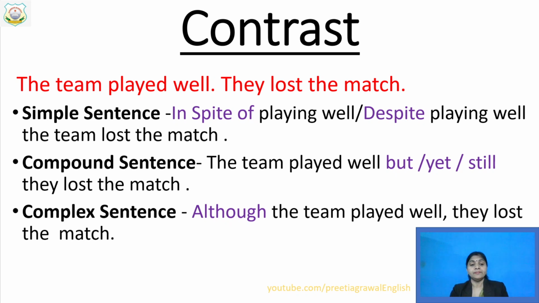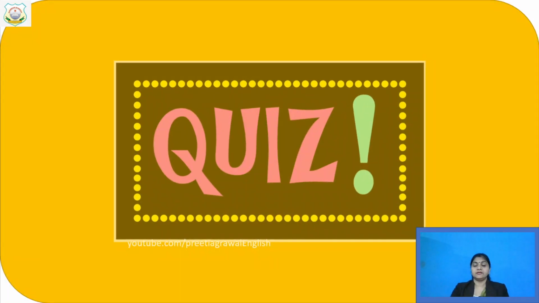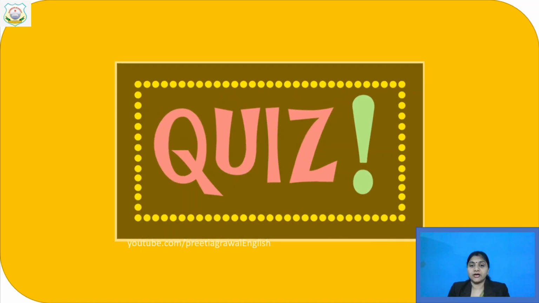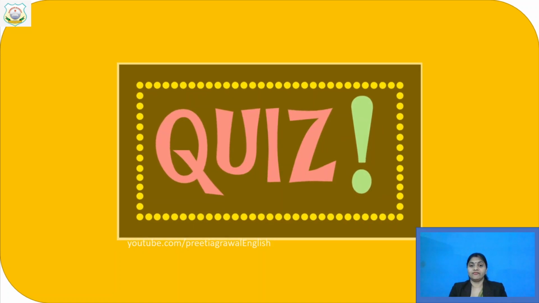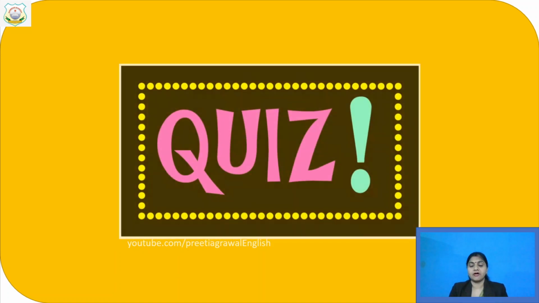So, in compound and complex, there are two finite verbs. Played, one finite verb. Lost, another finite verb. In the same way, in complex also. Clear?